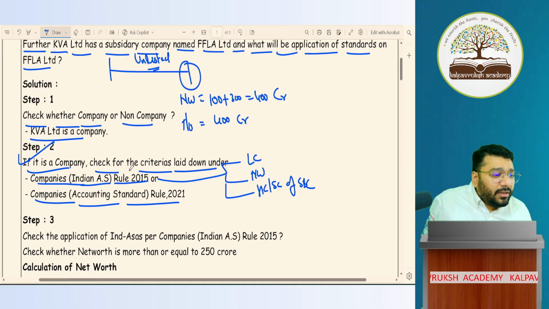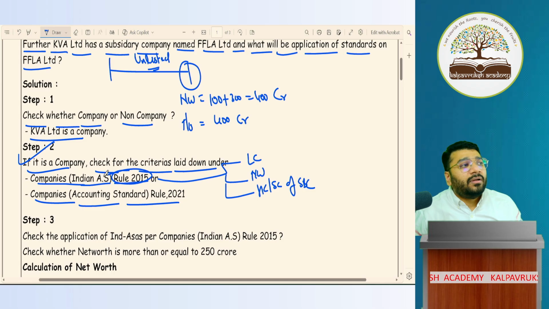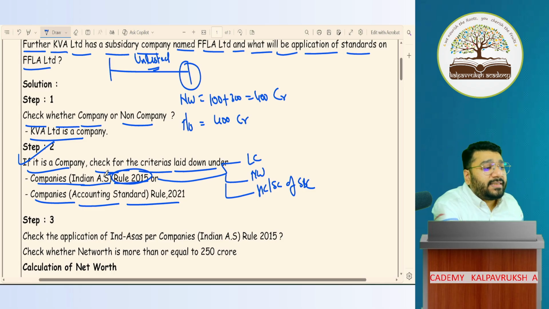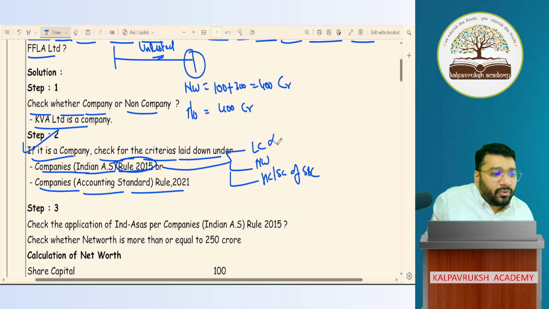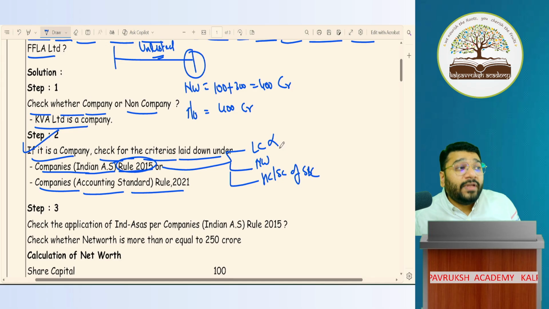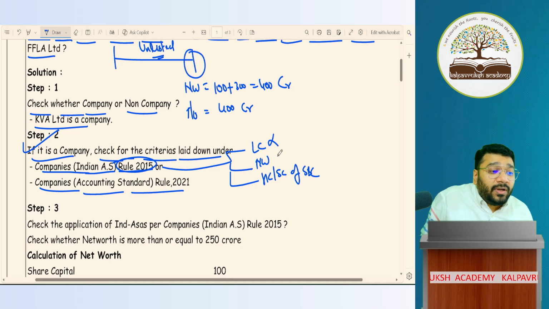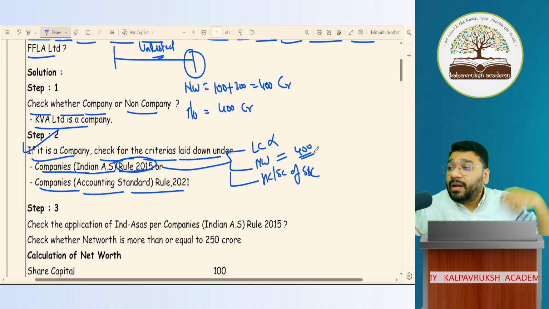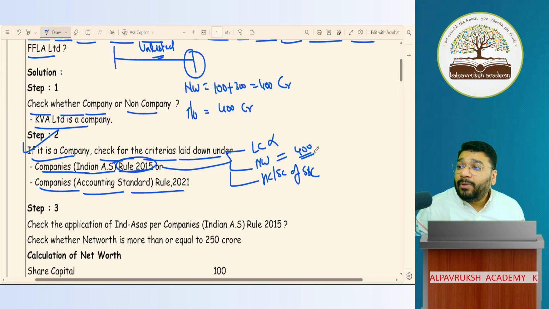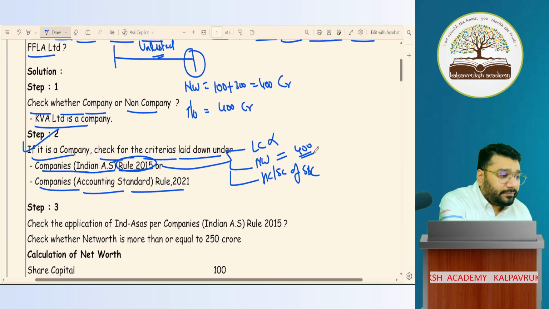So first I'm applying the Ind AS conditions. First of all, is KVA a listed company? No. So KVA is not a listed company. Okay. Is KVA's net worth 250 crores or more? Yes, because net worth is 400 crore. By default, KVA has become a super big company. On a super big company, what is applicable? Online people, open your mouth and respond. What is applicable? Ind AS is applicable.